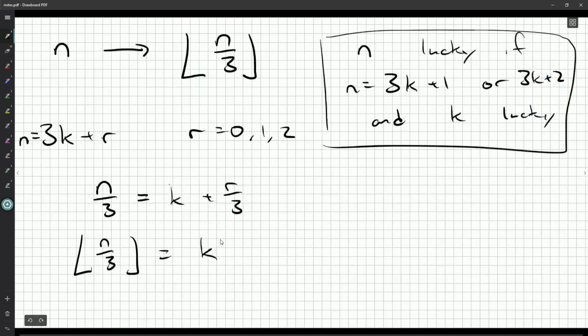So, for example, I might start by saying something like, define 0 as lucky. I know 0 doesn't count, but define 0 as lucky, and then what can come before 0?